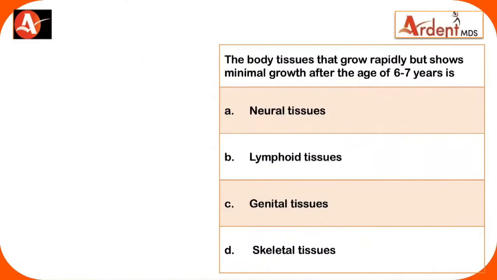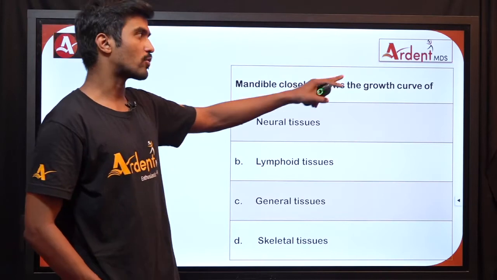The body tissue that grows rapidly but shows minimal growth after the age of 6 to 7 years. Which tissues grow rapidly during early childhood, attain the adult stage and remain the same after 7 years? The answer is neural tissues, which deal with the growth and development of the brain. Mandible closely follows the growth curve of what?